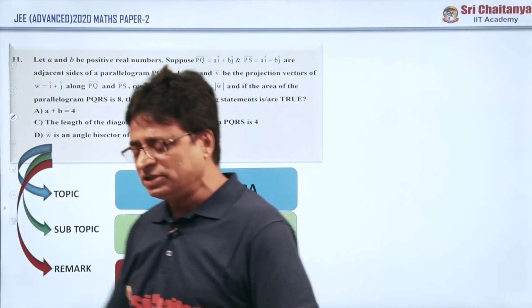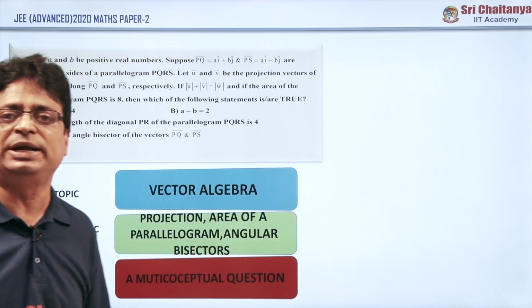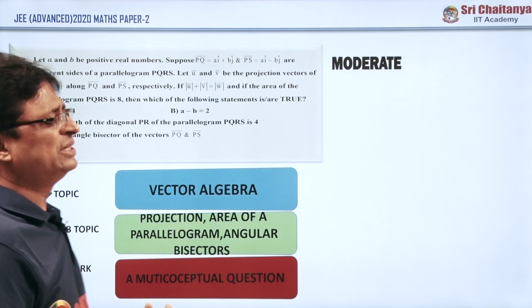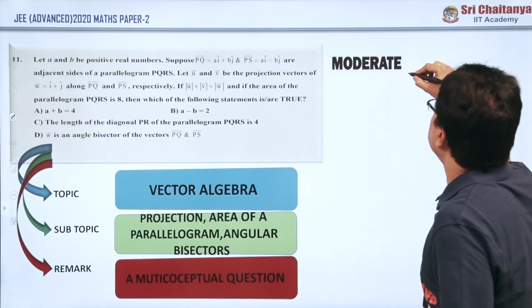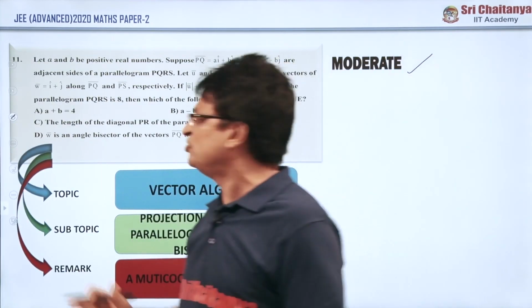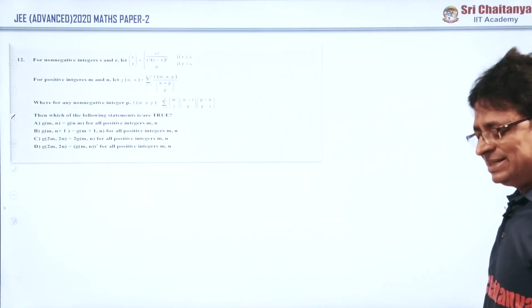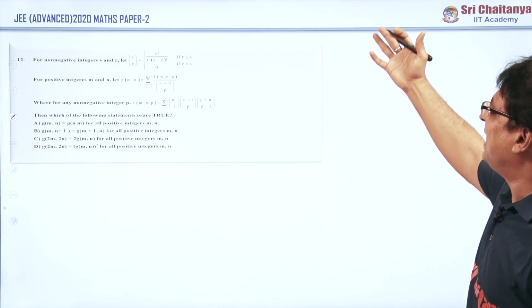It is a multi-conceptual question. Multi-conceptual in the sense that the entire question is from vectors only, but several concepts were linked with this problem. Majority of the people consider this a moderate question. This is about question number 11. Now coming to question number 12, the problem itself appears lengthy.